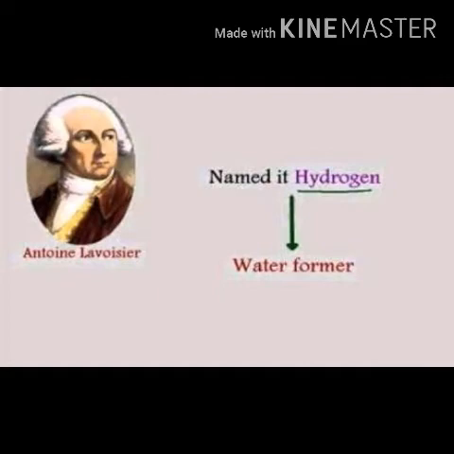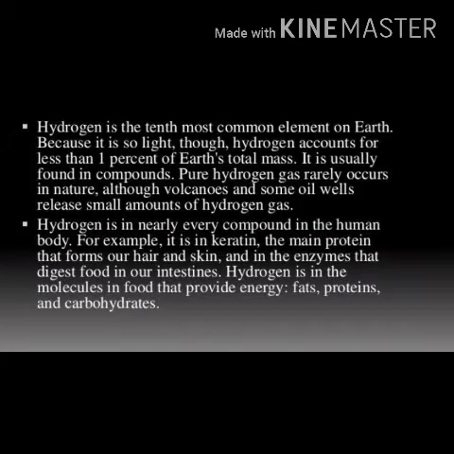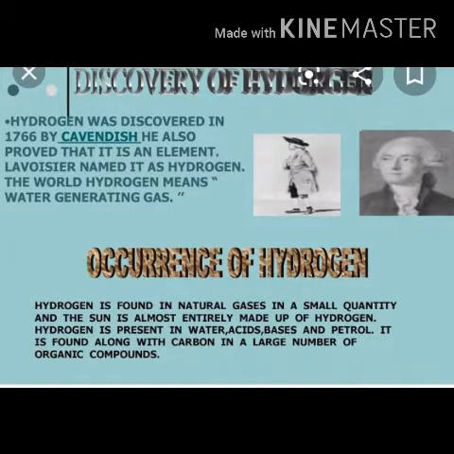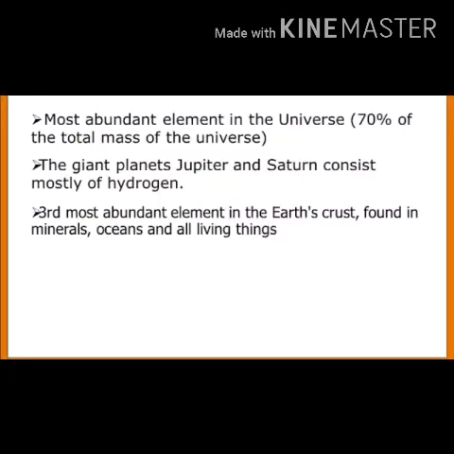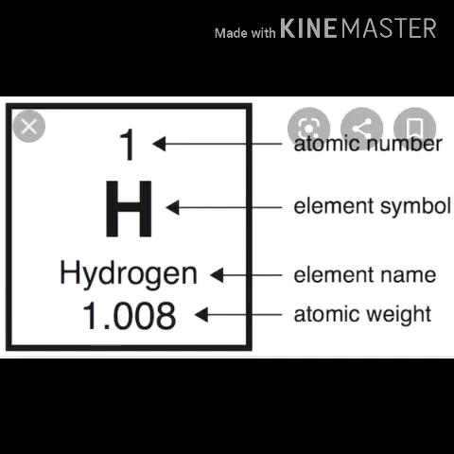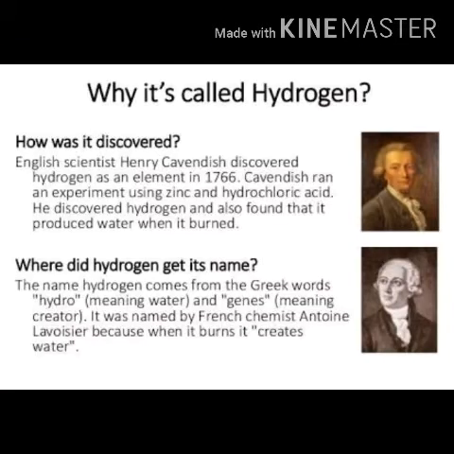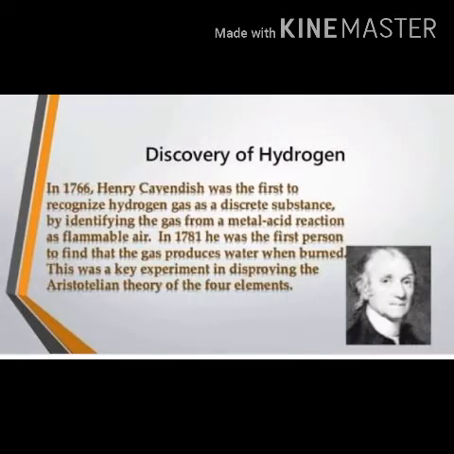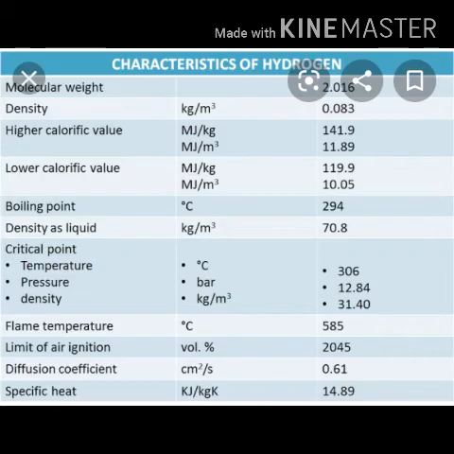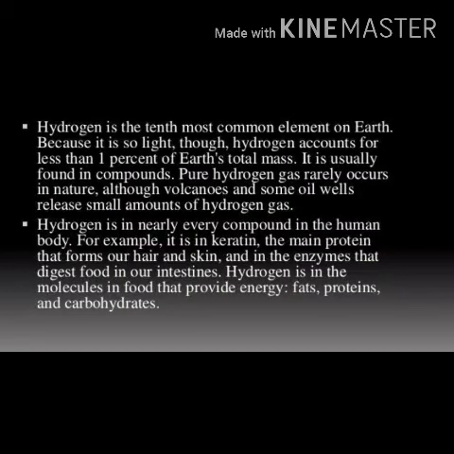To distinguish it from the hydrogen atom. If we see the discovery of hydrogen, it began in the 16th century, when Paracelsus obtained a highly flammable gas when iron was added to sulfuric acid. Robert Boyle studied the combustibility of the gas. Then Henry Cavendish obtained this gas by the reaction between zinc and dilute sulfuric acid. He also showed that hydrogen, when burned, gives water as the only product. And Antoine Lavoisier named the gas hydrogen because it produces water when burned, because hydro means water and genes means producer.